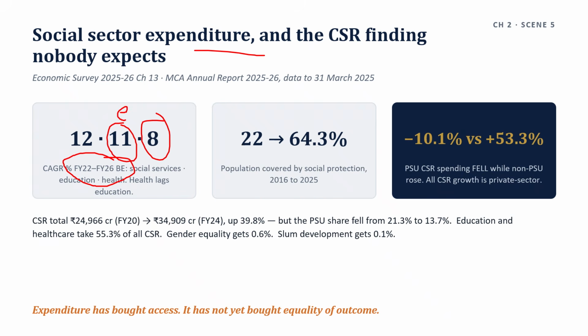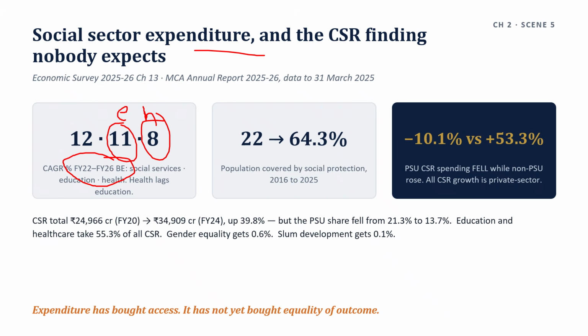The social services expenditure has risen to roughly a quarter of total government expenditure in financial year 26 budget estimates.